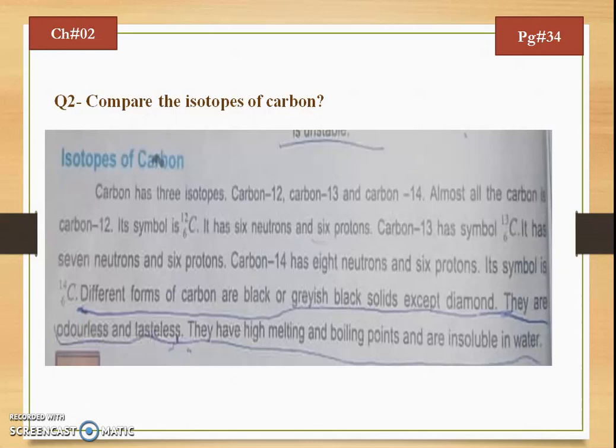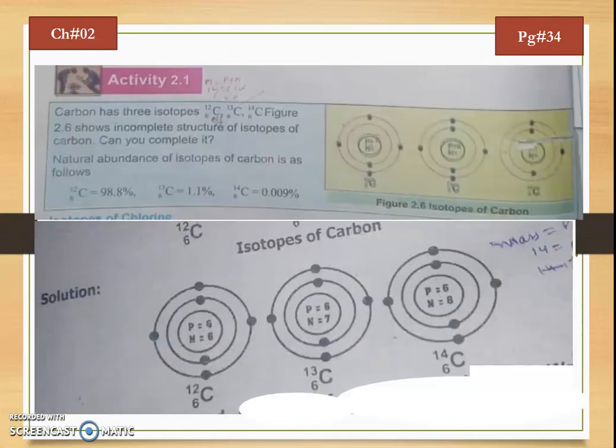Now we will discuss some different forms of carbon. Carbon exists in different forms which are black or grayish black solids, except diamond. They are colorless, tasteless and odorless. They have high melting and boiling points, and they are insoluble in water. Next is our activity.